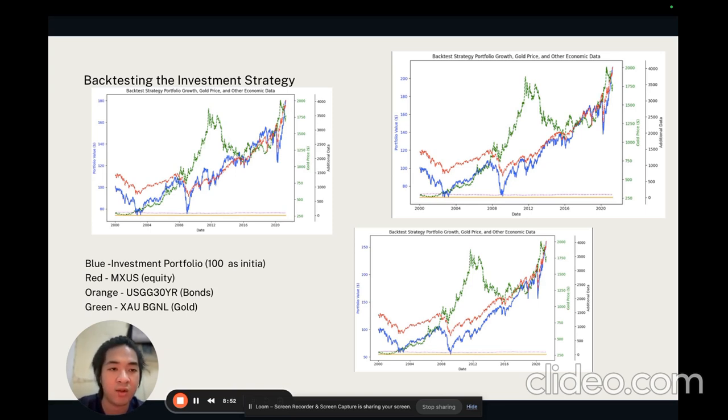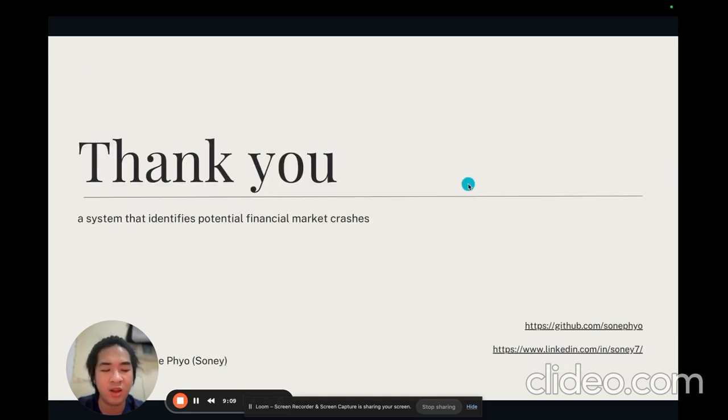But still, I think it's not really perfect enough to recover, and I think we can build this more to make it a better algorithm. So this is how it works. Then I'm going to dive into the Google Colab to show you the workings of my code and algorithm. All right, I'm going to pause this for a while.